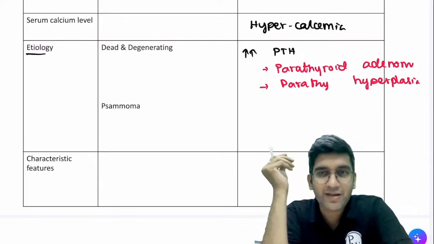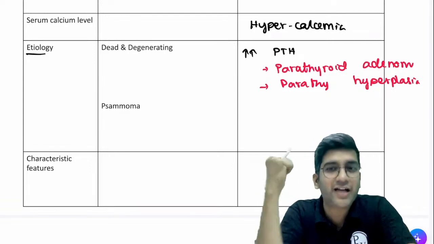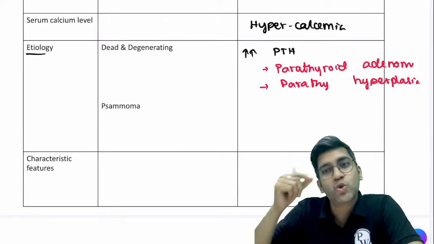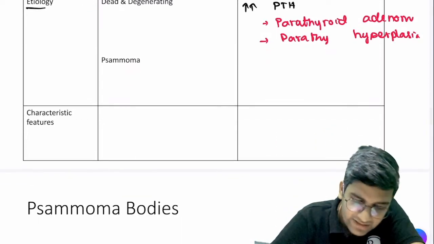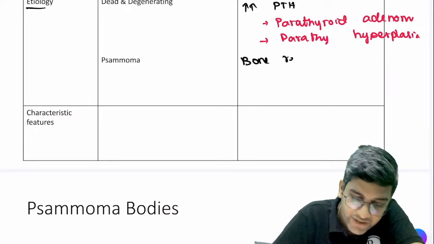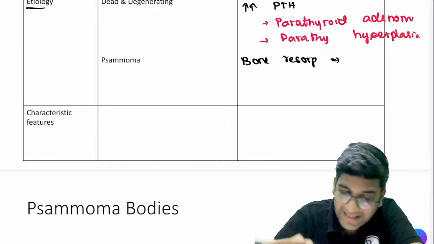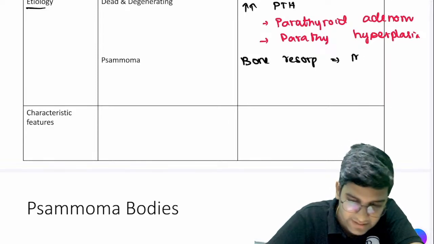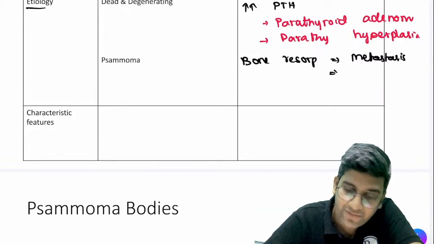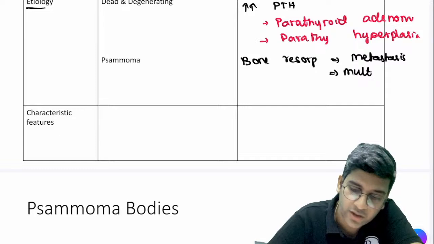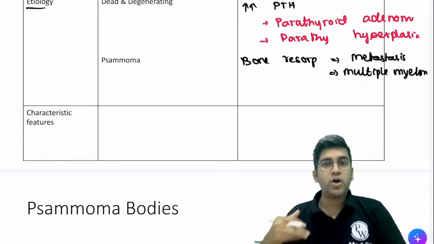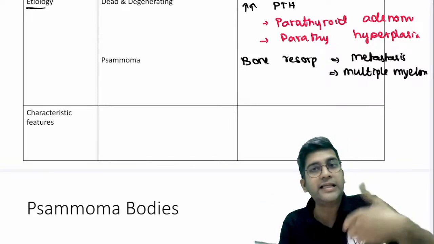Sarcoplasmic reticulum also, but the reticulum is different, right? It's for contraction. Bone is something which has more. Osteoporosis will not happen because osteoporosis is a very slow process, right? So when I have anything which is fast resorption, we have bone resorption. Any disease which will resorb the bone faster. Example, you have your metastasis. We'll read about that in cancer. Metastasis to the bone. We have a bone marrow or plasma cell tumor called multiple myeloma, right? It's a tumor of plasma cells. We have multiple myeloma or bony metastasis. It will automatically increase the bone resorption, right?